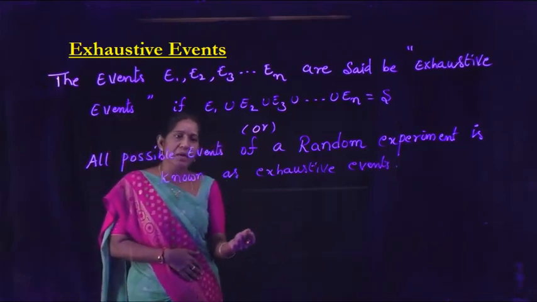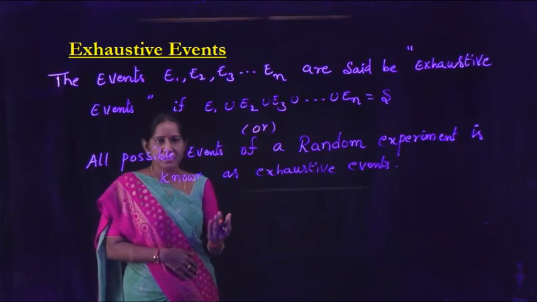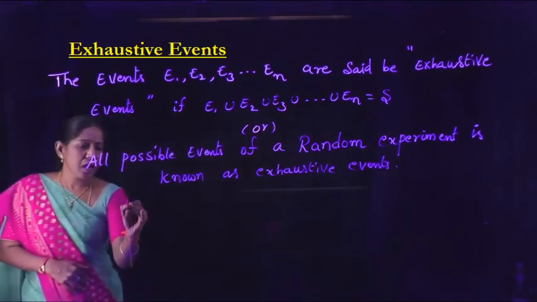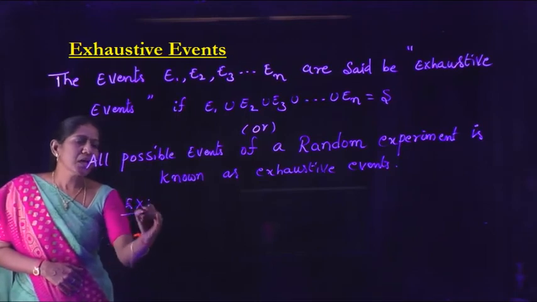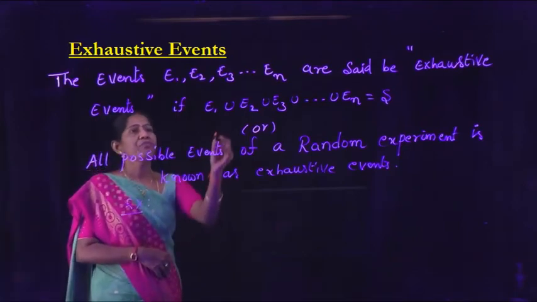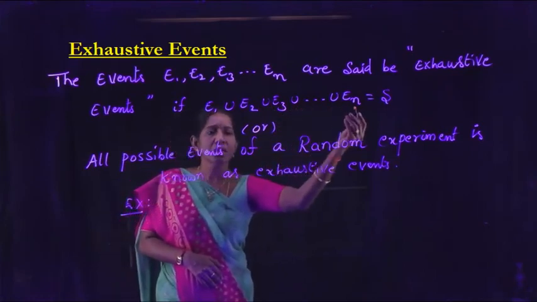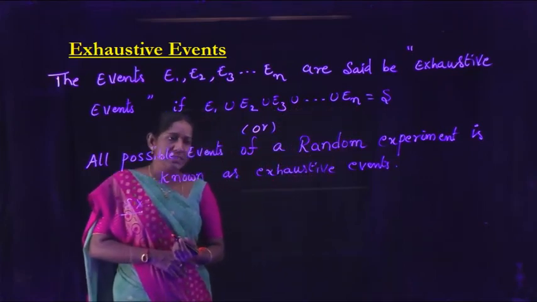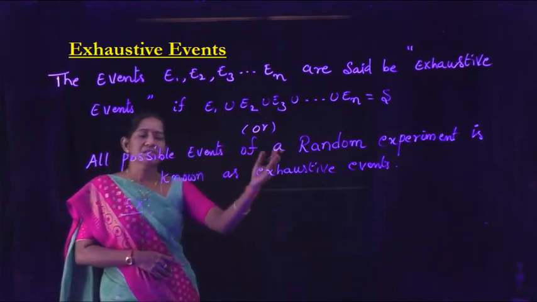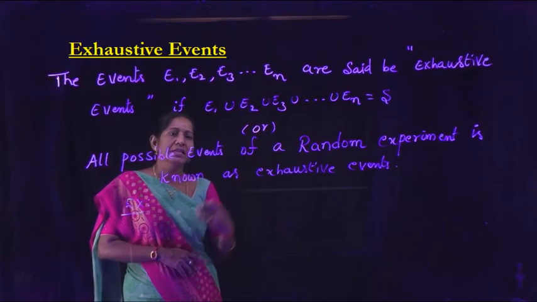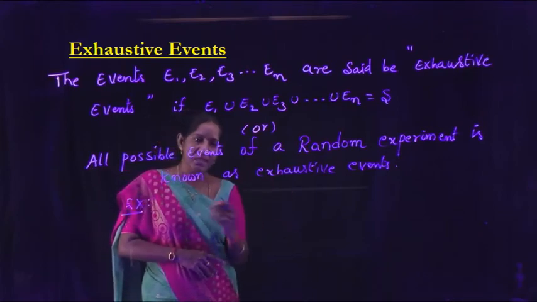It is nothing but sample space S. So, the events E1, E2 and so on En are said to be exhaustive events if E1 union E2 union E3 and so on union En equal to S. All possible events of random experiment is also known as exhaustive events, that is nothing but sample space S.